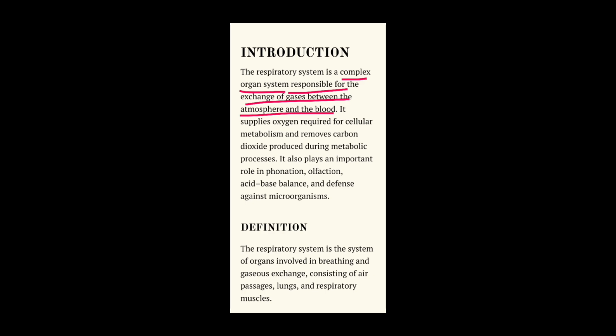A respiratory system means what? It is a complex organ system which is responsible for the exchange of gases between from where to where? It is from atmosphere to the blood. It supplies oxygen required for cellular metabolism and removes carbon dioxide produced during the metabolic process. The respiratory system will supply oxygen for the cellular metabolism.